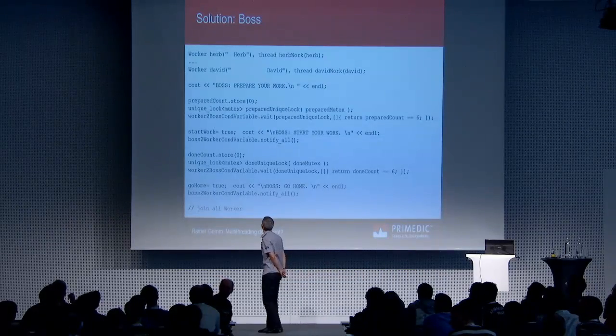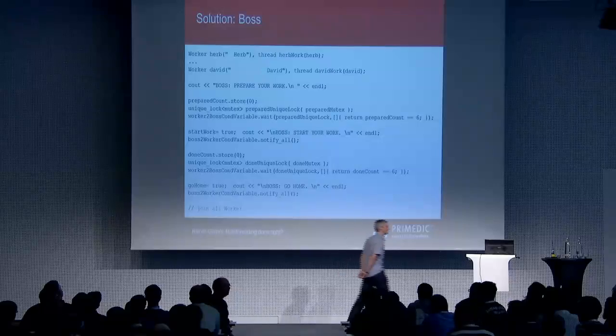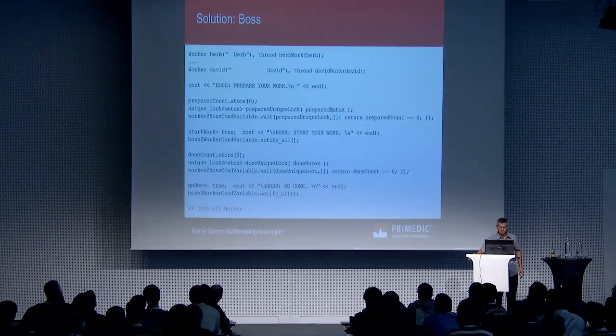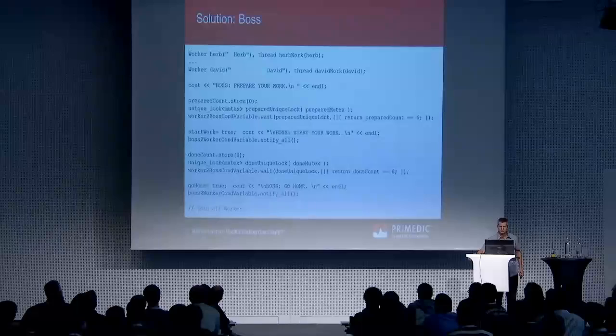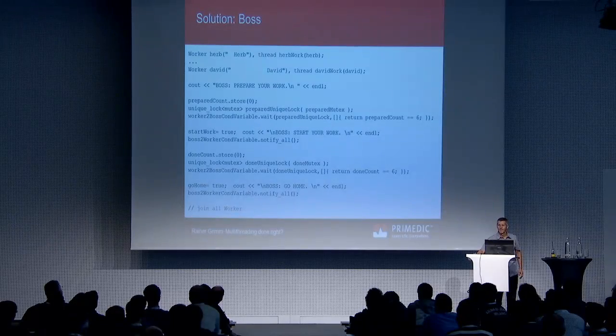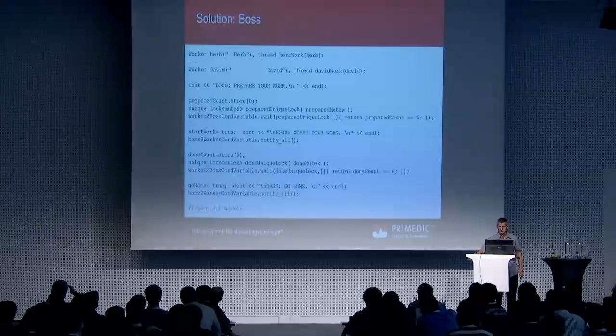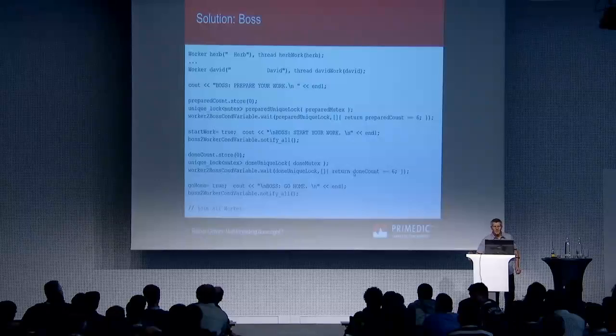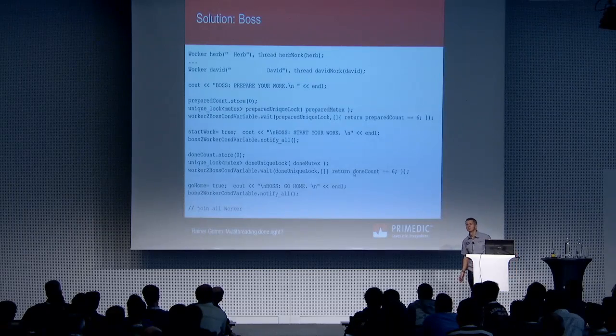You wait, it locks the prepared mutex, and then it waits for the prepared count to go to 6. And then it does the same later with the wait for the done count to go to 6, but I think, can you go forward one slide?